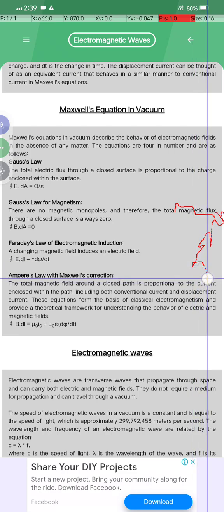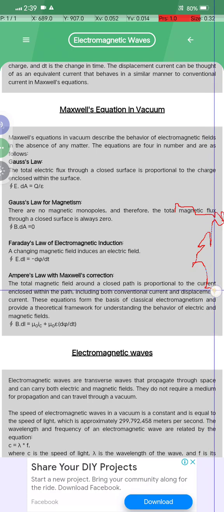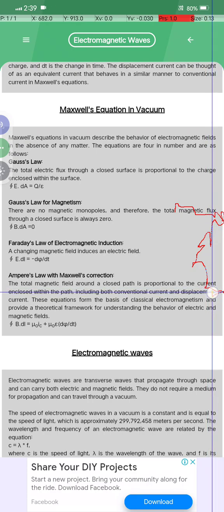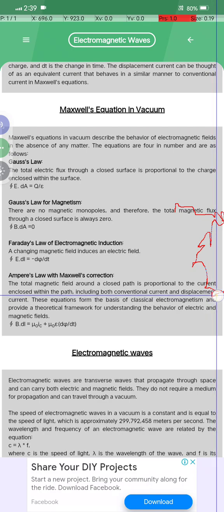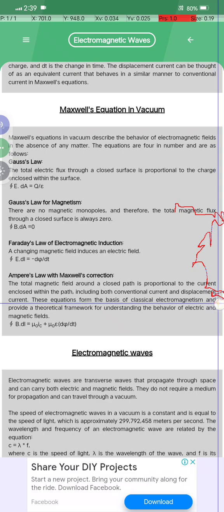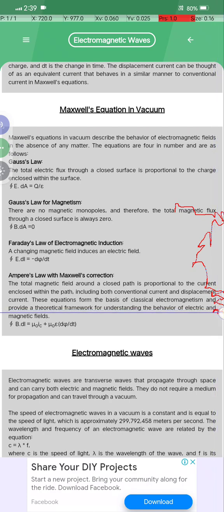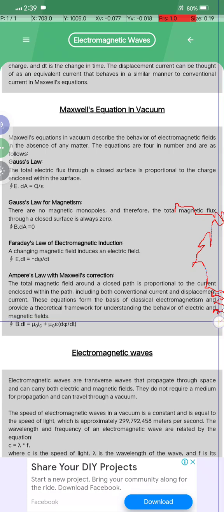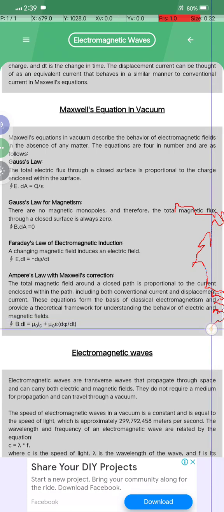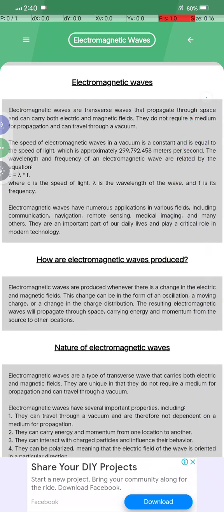a changing magnetic field induces an electric field, okay: ∮E·dl = −dΦ_B/dt. And Ampere's law with the Maxwell correction: the total magnetic field around a closed path is proportional to the current enclosed within the path, including both conventional current and displacement current. This equation forms the basis of classical electromagnetism and provides a theoretical framework for understanding the behavior of electric and magnetic fields. The formula is ∮B·dl = μ₀I_c + μ₀ε₀ dΦ_E/dt, okay.